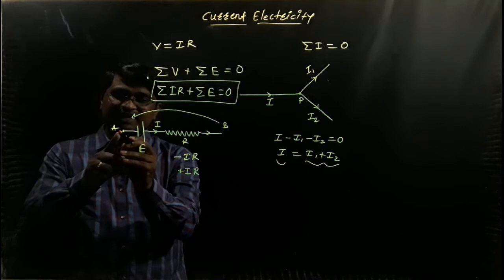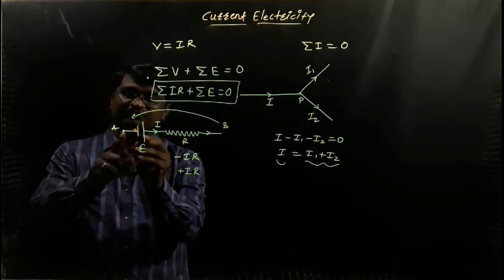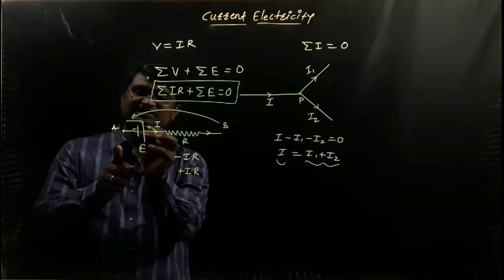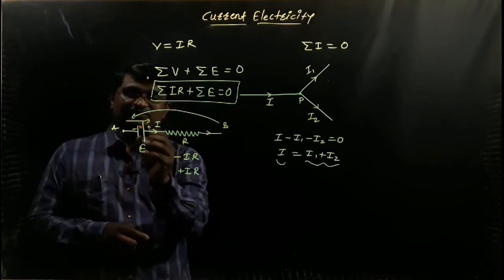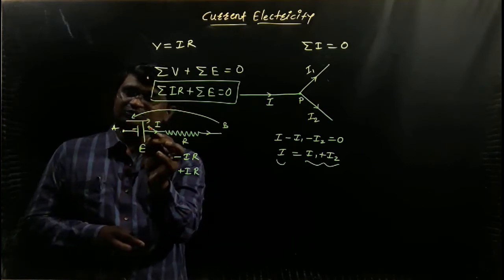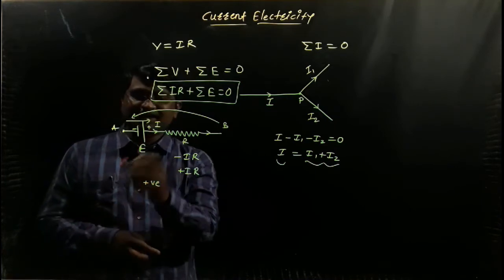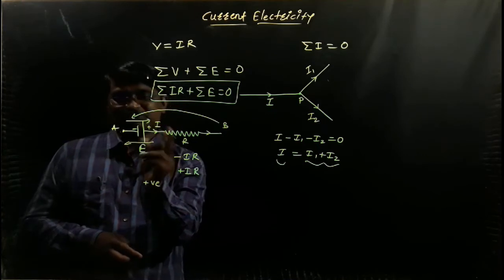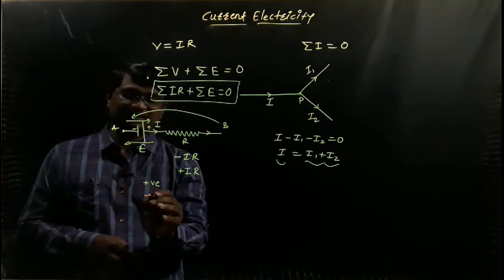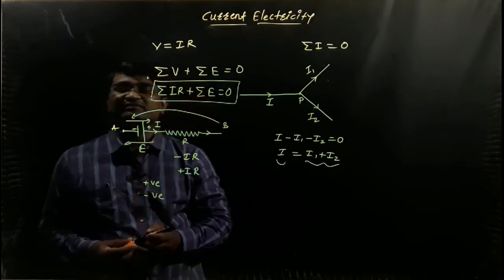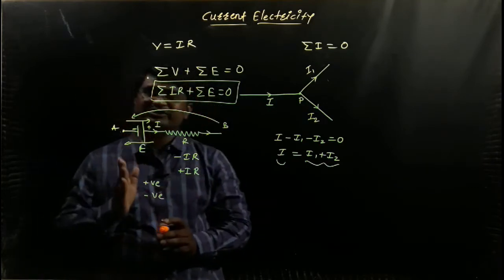If the direction of tracing is from the negative terminal to the positive, then the potential is positive. And if the direction of tracing is from positive to negative, then the potential is negative. These are very important sign conventions for Kirchhoff's second law of potential difference.